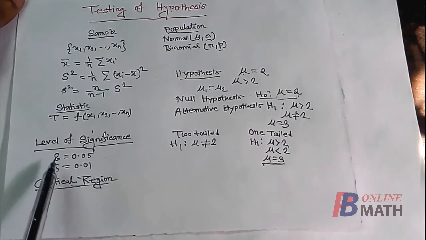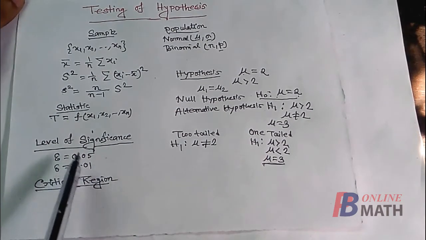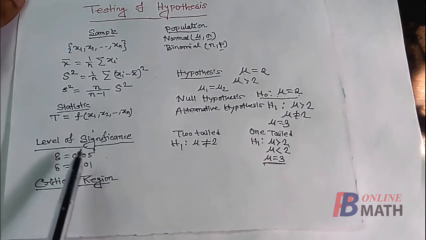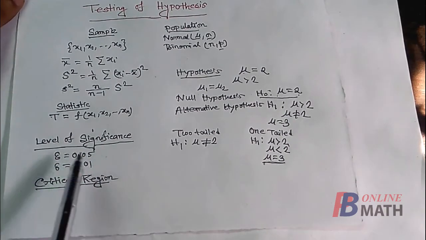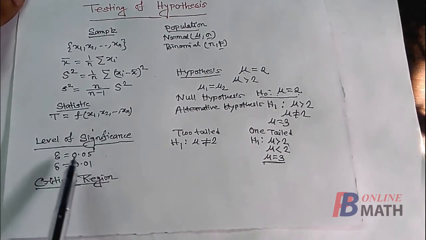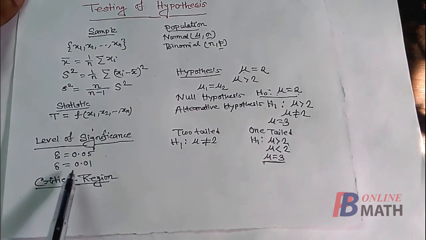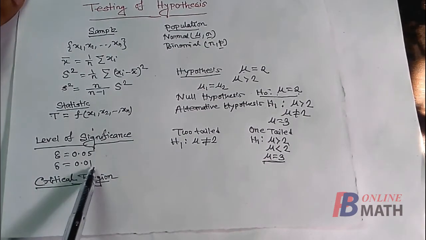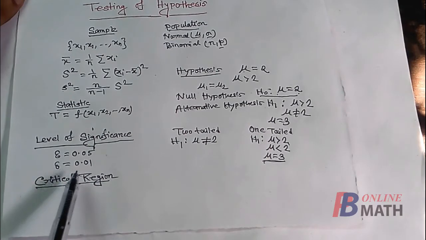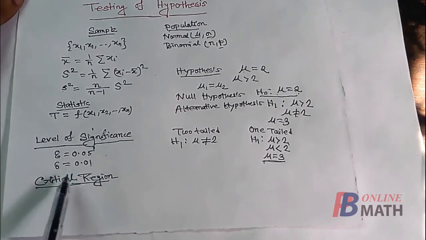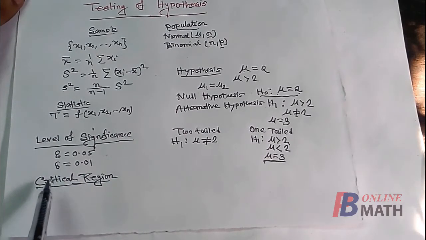So, if the level of significance is 0.05, then the critical region will be 5% area and the remaining 95% will be non-critical region. If the level of significance is 0.01, then the critical region will be 1% area and the remaining 99% area will be non-critical region.